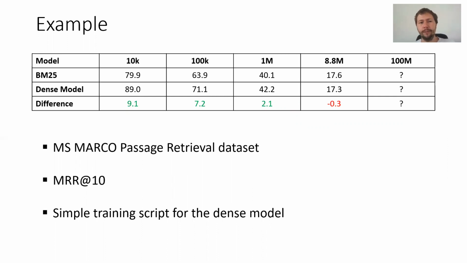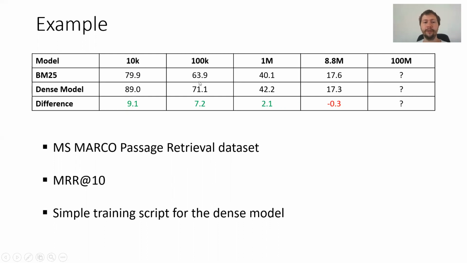We have a query from the Bing search engine, and we want to find the relevant passage which provides the answer to the query. If we select a small corpus with only 10,000 documents and compare BM25, a sparse lexical retrieval, to a simple dense model, we see that the simple dense model is a lot better. It is 9 points better MRR@10 than the sparse model.